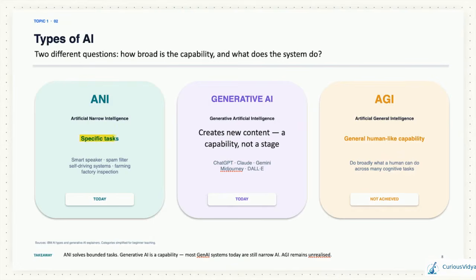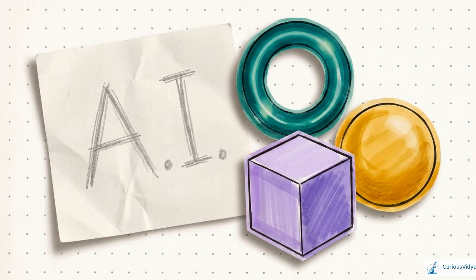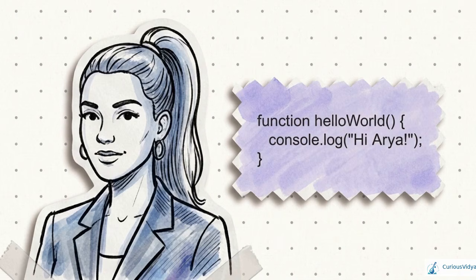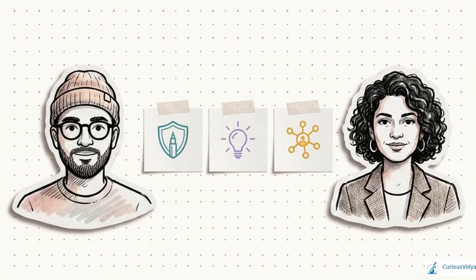ANI is highly capable but restricted to specific tasks. Generative AI creates new content, but typically functions as bounded AI. And AGI, characterized by general human-like capability, remains unrealized. The next time you encounter a new AI tool, do not accept the umbrella term. Ask the two questions. How broad is its capability, and what can it create? Once you do, AI feels a little less like unpredictable magic and a lot more like a categorized system of distinct tools we can understand.